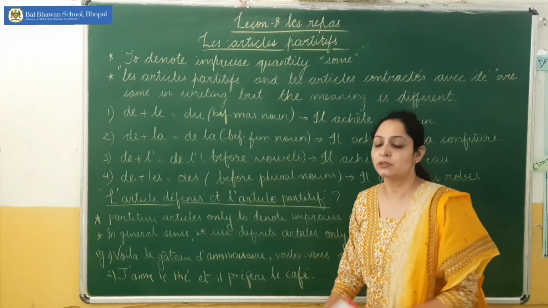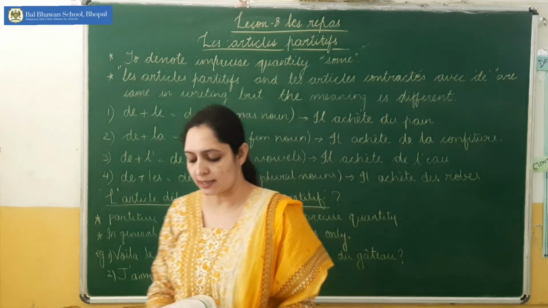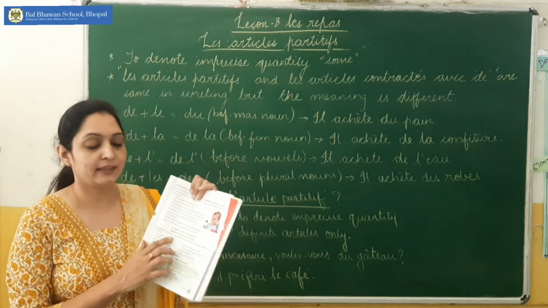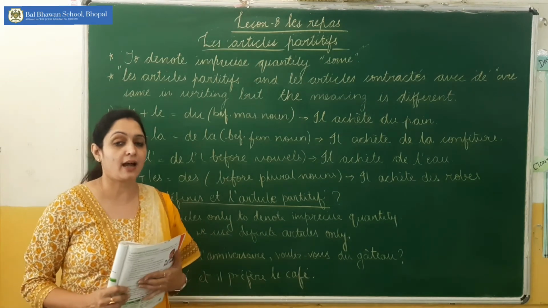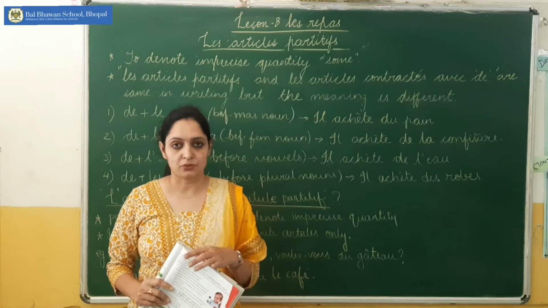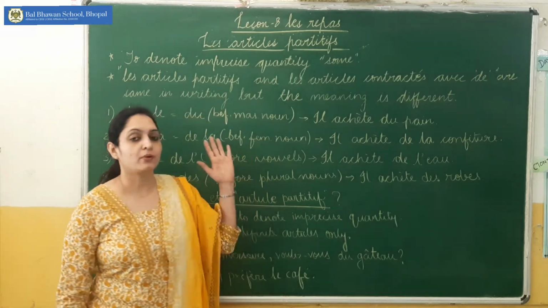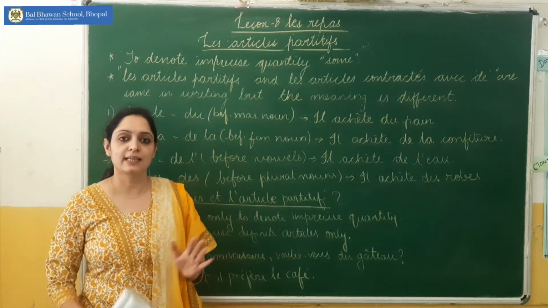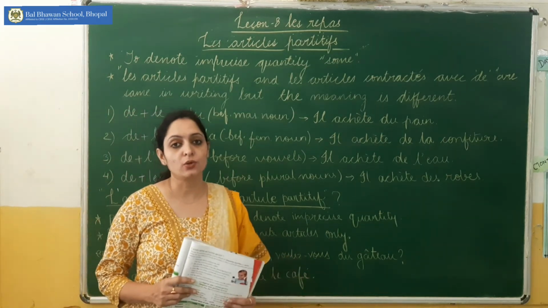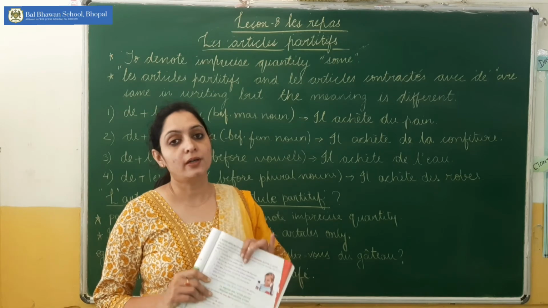One more thing in your book: la négation avec l'article partitif. I have already told you that in negative sentences the indefinite articles become de or d'. Similarly, when we talk about partitive articles, the same thing applies. These articles will also become de or d'.